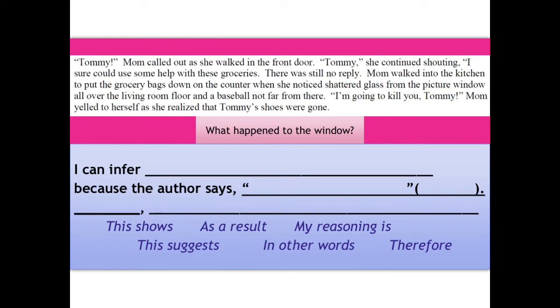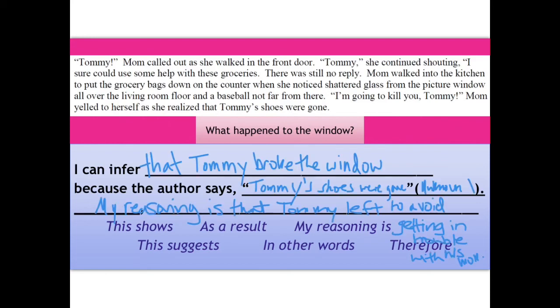Read the paragraph to find out what happened to the window. Then complete the stem. Pause now. Let's correct. I can infer that Tommy broke the window because the author says "Tommy's shoes were gone." My reasoning is that Tommy left to avoid getting in trouble with his mom.